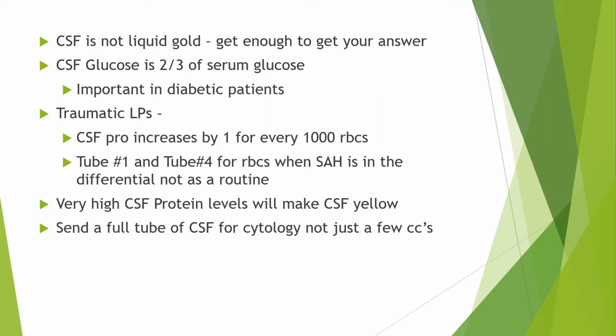If there is a traumatic lumbar puncture, the CSF protein increases by 1 milligram for every 1000 RBC. So tube 1 and tube 4 for RBC when subarachnoid hemorrhage is in the differential diagnosis. It is not included routinely. But if you suspect subarachnoid hemorrhage, then tube 1 and tube 4 should be sent for RBC. Very high CSF protein level will make CSF yellow. Send a full tube of CSF for cytology, not just for a few cells.